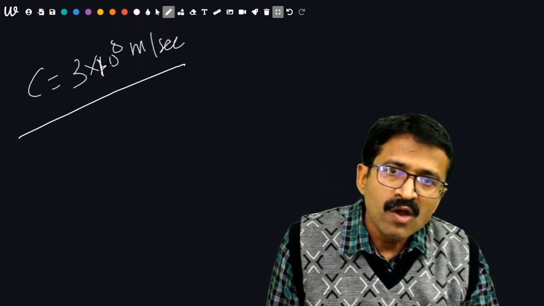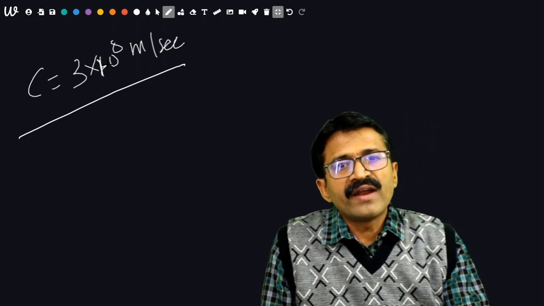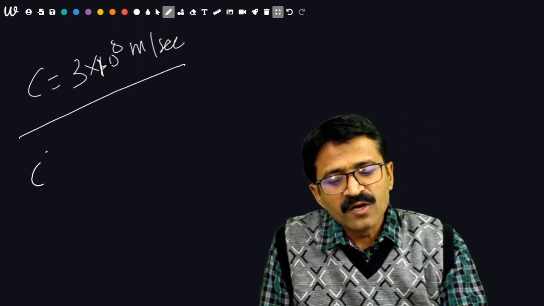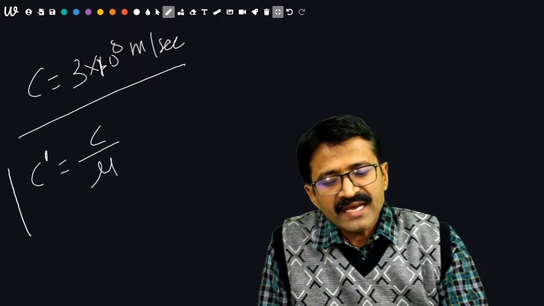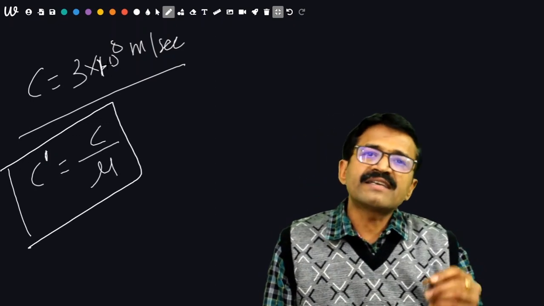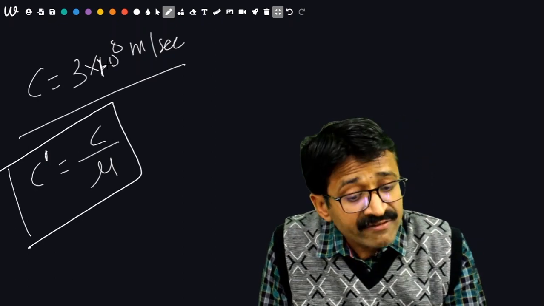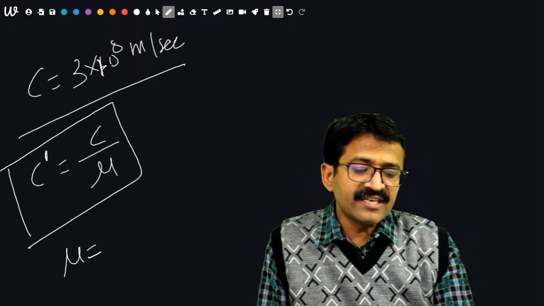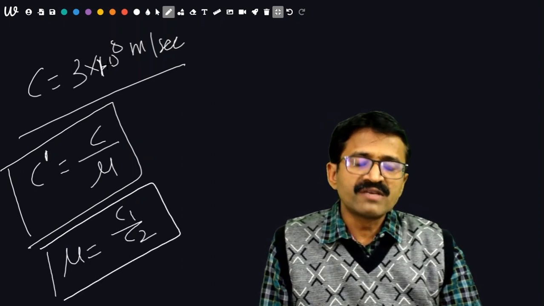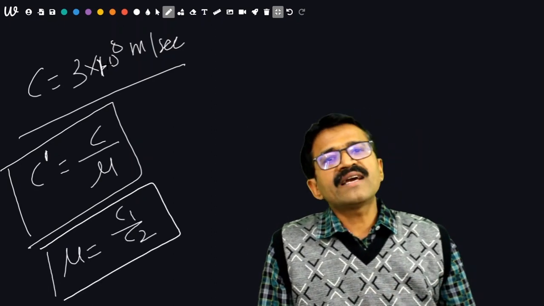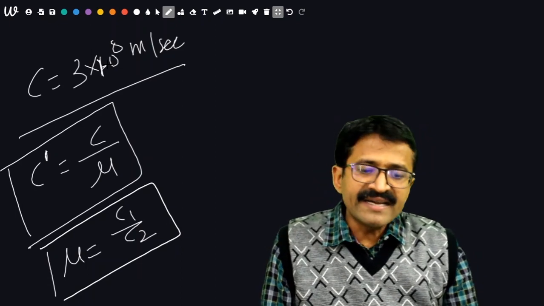Other question is, what is the speed of light whenever it is traveling in a medium? Then speed of light c dash will be equal to c upon mu. In the case of medium, speed of light decreases. Now, what about the refractive index? Refractive index is the ratio of speed of light in the medium, that is mu is equal to c1 upon c2. Refractive index is a quantity which is unitless and dimensionless.